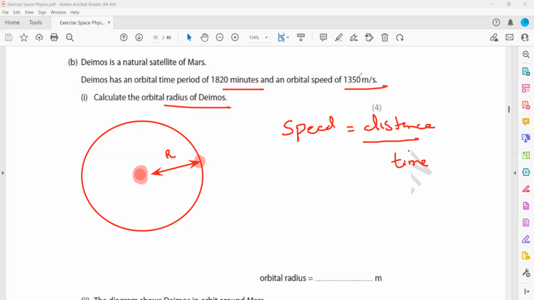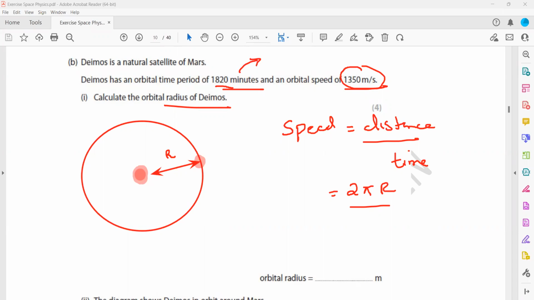So the orbital speed: whenever an object moves in a circular path, the distance is equal to the circumference, which is 2 pi r. So in place of distance, we can write 2 pi r. Then time is given in minutes. If speed is in meters per second, time should be in seconds. If speed is in kilometers per hour, the time should be in hours. Here the time is in minutes, so we have to convert it into seconds.